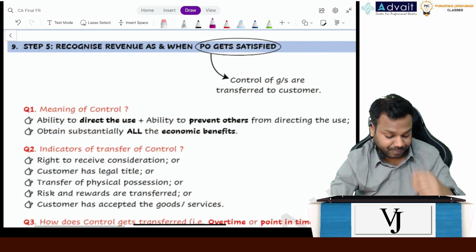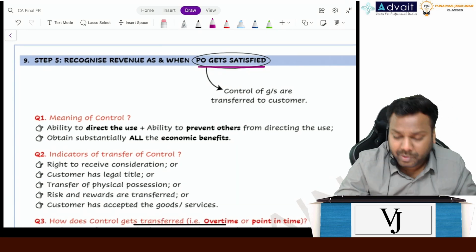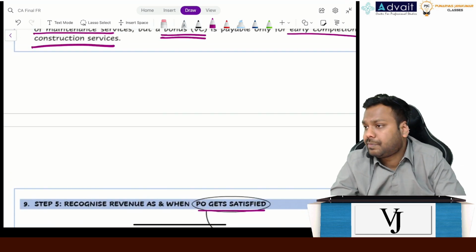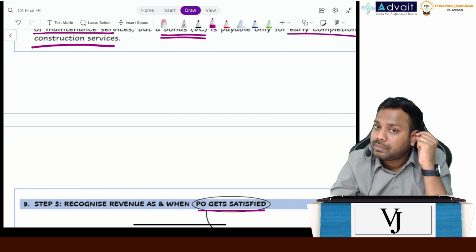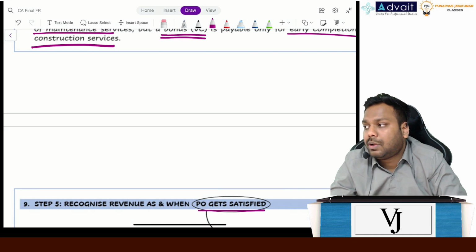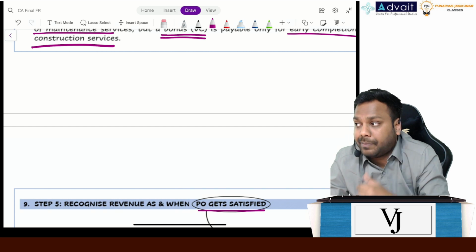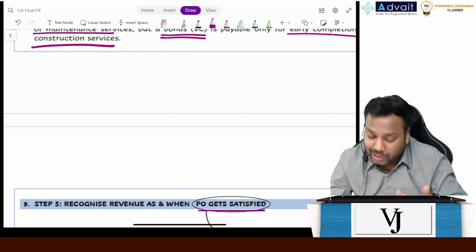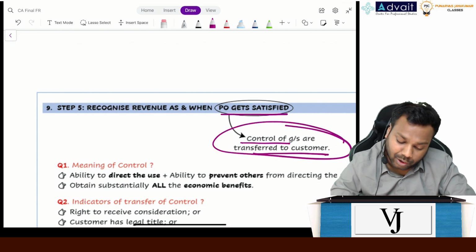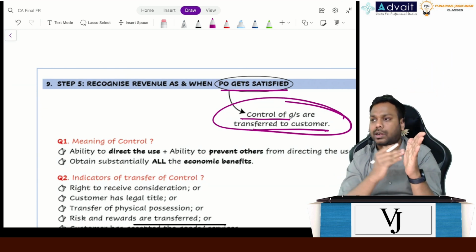Now, step number 5. Recognize revenue as and when the performance obligation gets satisfied. Now, tell me, when does a PO get satisfied? When does performance obligation get satisfied? When the control gets transferred. Very good. When the control of the goods or services is transferred to the customer. Okay. Now, we are saying that the performance obligation will be satisfied when the control is transferred.